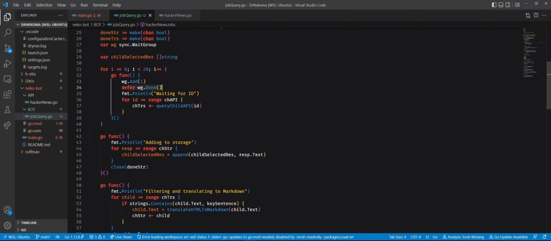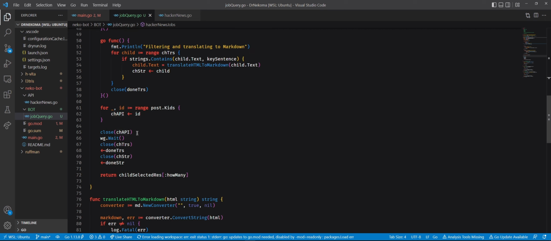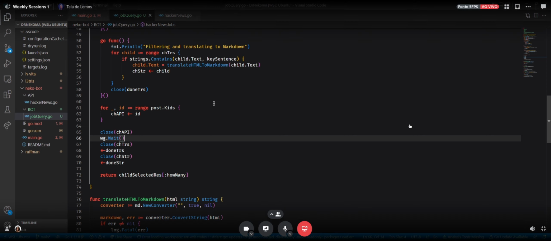So this done will only occur after this for, but this for will only end when this is empty. And we are checking for the for to be empty before waiting for it. Oh, okay. So we know that there is nothing waiting there to be done. Okay, yeah.